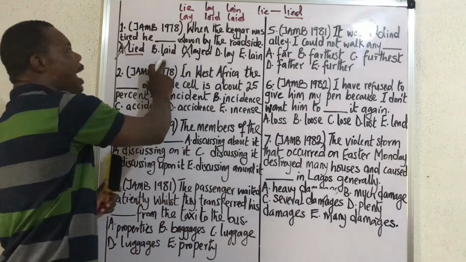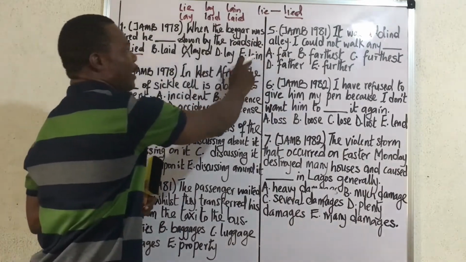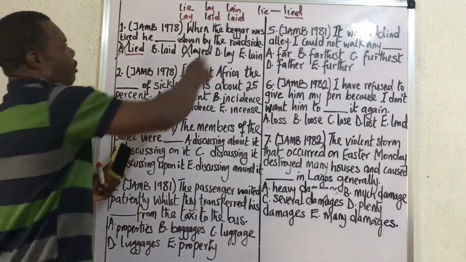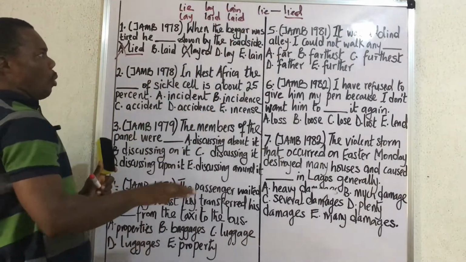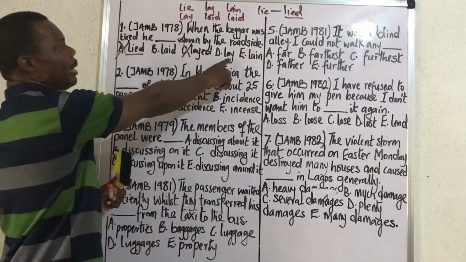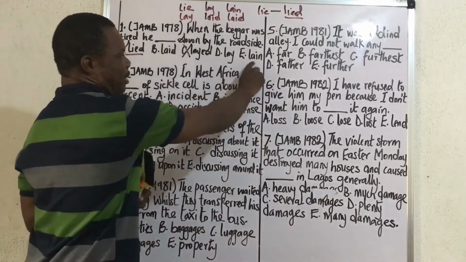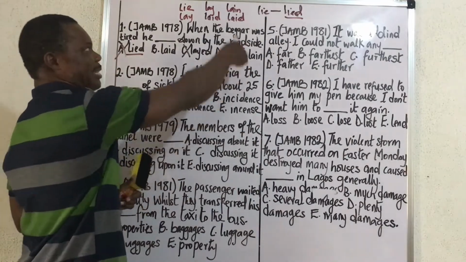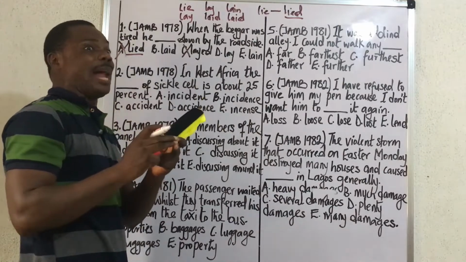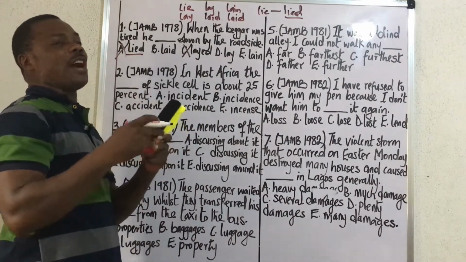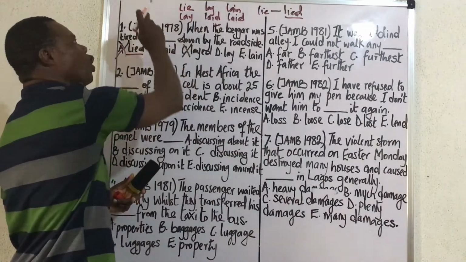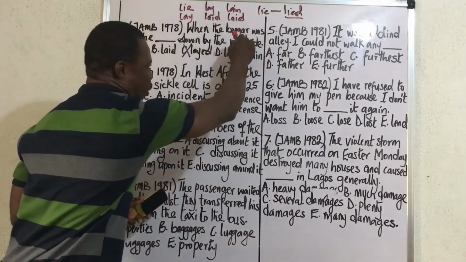So you have laid, you have lay, and you have laid. Alright? Now, this is someone that was tired, and the person had got to recline, just to sleep. Is it laid down, lay, or lay? We cannot use lay. Let's remove E again. Why? Lay is a past participle. Past participle can only be used after a primary auxiliary verb like is laying, or after an anomalous auxiliary verb like has lain. And there's no primary auxiliary verb, there's no anomalous auxiliary verb, so past participle cannot be used.